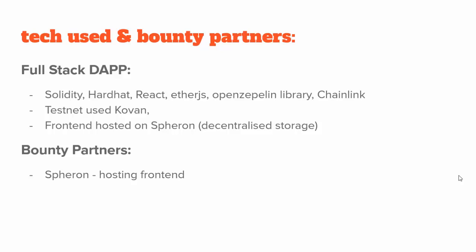Arch911 was made using Solidity, Hardhat, React, and Ether.js. I have used the OpenZeppelin library. I tried using Chainlink, but I was not able to complete that part. The smart contract is deployed on Kovan for testing, and the front end is hosted on Spheron, which is decentralized storage. Spheron is one of the bounty partners, and I am using that for hosting my front end.